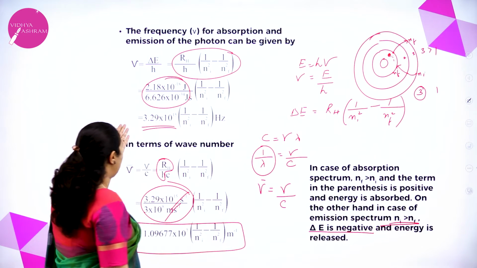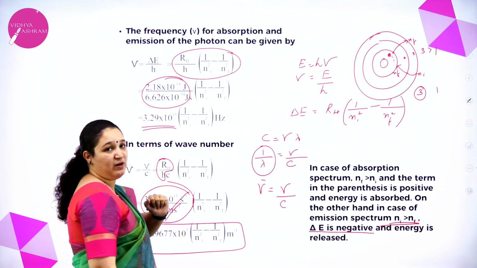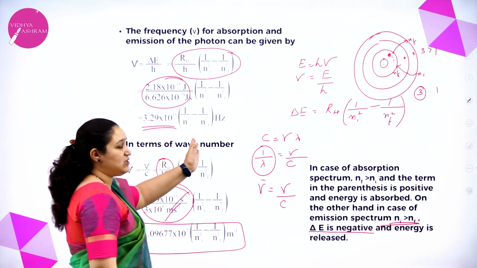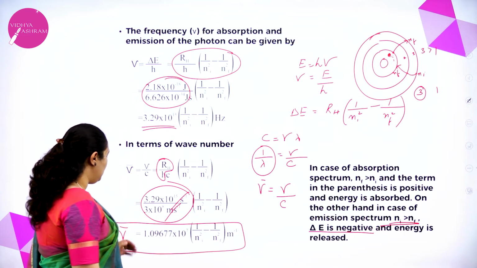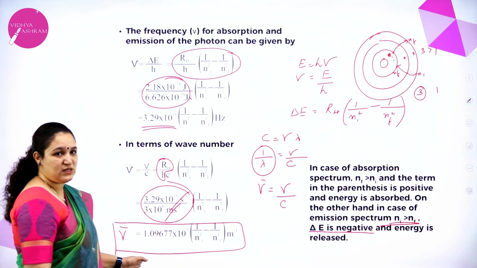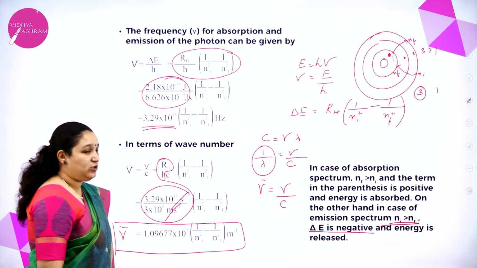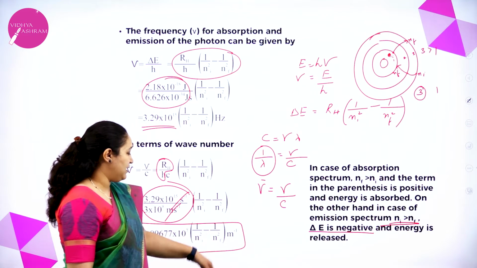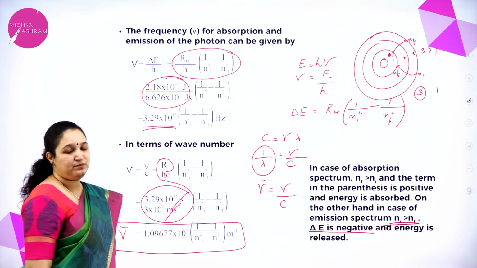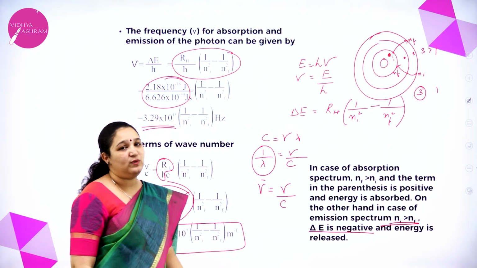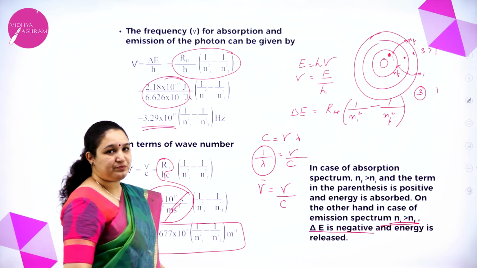Also you have to know the frequency is 3.29 into 10 power 15 (1 by Ni square minus 1 by Nf square). Also you have to know the wave number is equal to 1.09677 into 10 power 7 (1 by Ni square minus 1 by Nf square) per meter. For your numericals you will require these formulas.